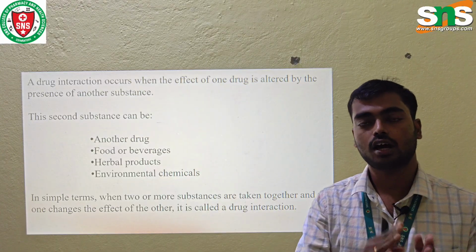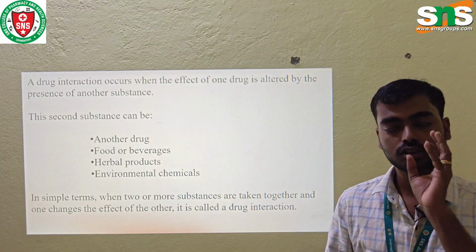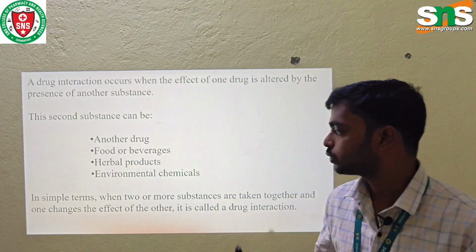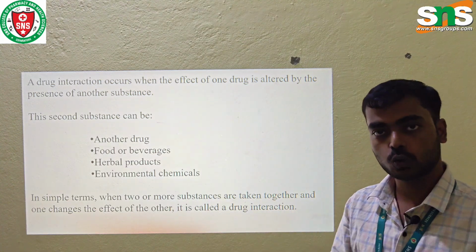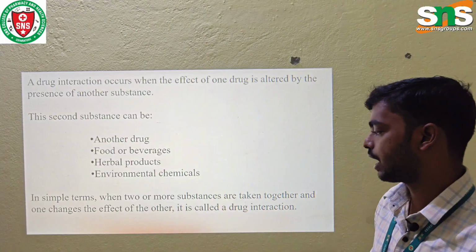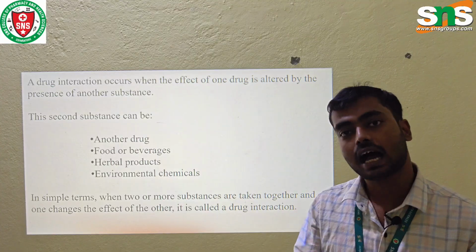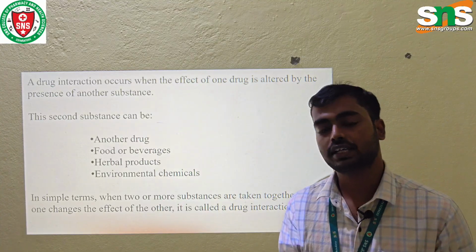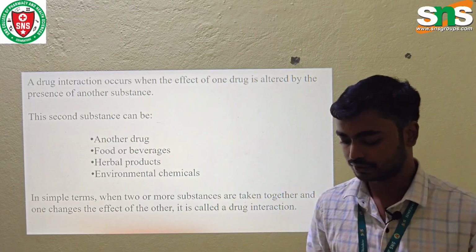Either both compounds should be drugs, or one compound should be a drug and the other a food or an herbal product. So, in simple terms, when two or more substances are taken together and one changes the effect of another. One drug's effect can be changed by another drug, which is known as a drug interaction.